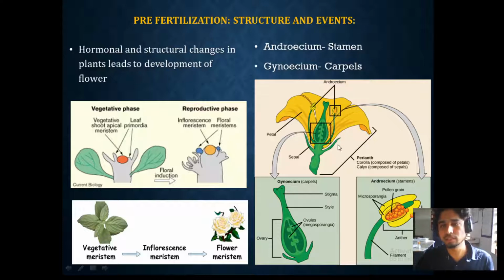And you can see this picture is very clear here. In the androecium there are stamens. Stamens consist of the anther and filament. The anther and filament are present in the stamen, and this anther consists of small ball-like structures. You can see here, those are pollen grains. They are very tiny, and we are going to study how these pollen grains are generated out of this anther.